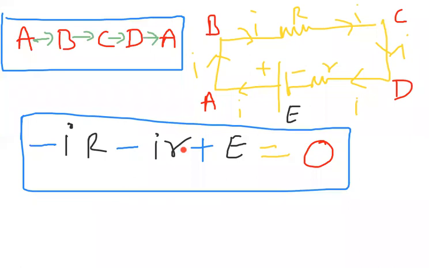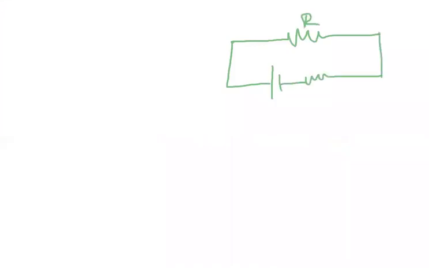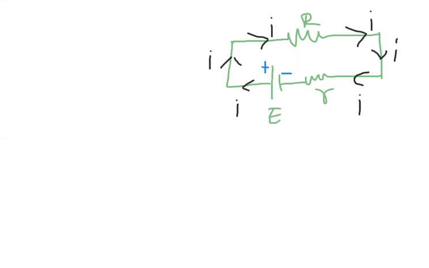Now I will explain the same application in a different way. Observe carefully. Here I am taking again the same diagram. This is the cell, with external resistance capital R, internal resistance small r, and a cell of EMF E. Let me take this as the negative terminal and this as the positive terminal. Current flows from where to where? Here current is flowing from the positive terminal to the negative terminal.